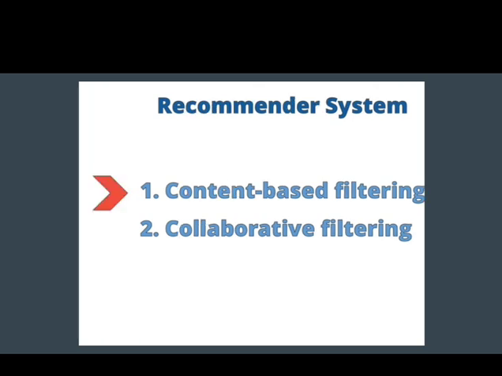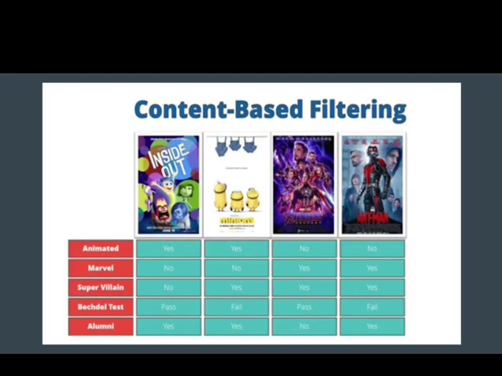Let's say we have a movie recommender system where we have only four movies: Inside Out, Minions, Avengers and Ant-Man. In content based filtering, we always consider only the features or properties of our contents or items. Let's say for these four movies, whether they are animated or not. Inside Out and Minions are animated movies, but Avengers and Ant-Man are not animated.